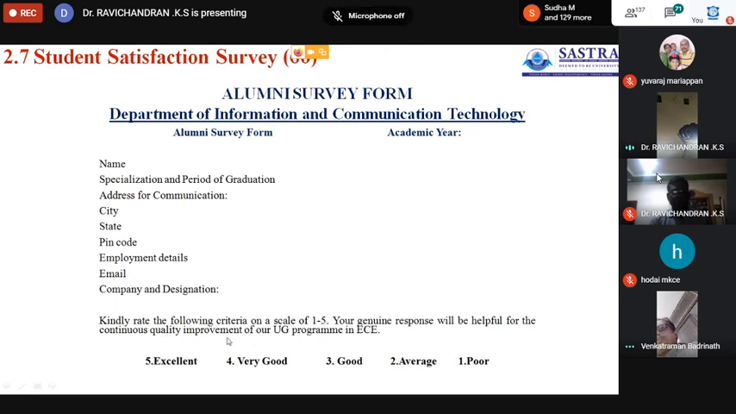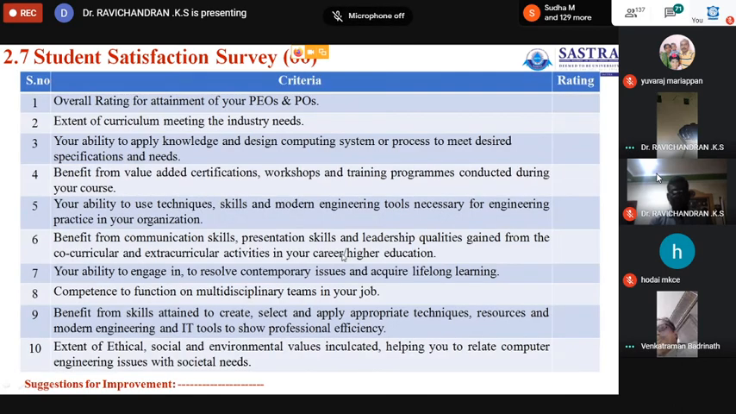1 is poor, 5 is excellent. The 10 questionnaires have been prepared here. Overall rating for attainment of your program education objectives and program objectives. This is purely a curriculum related one.